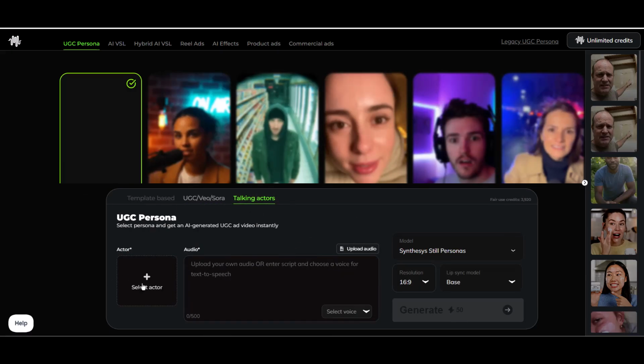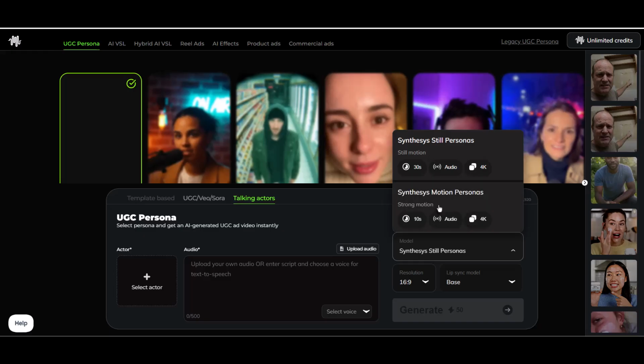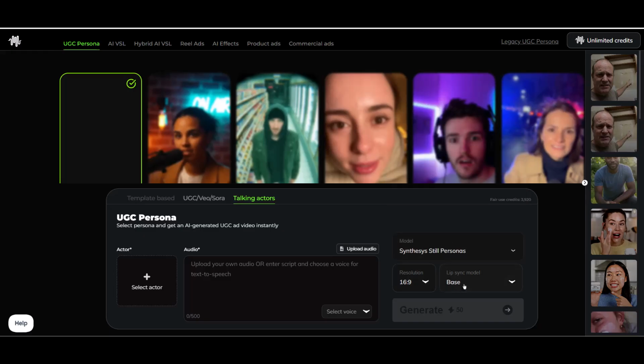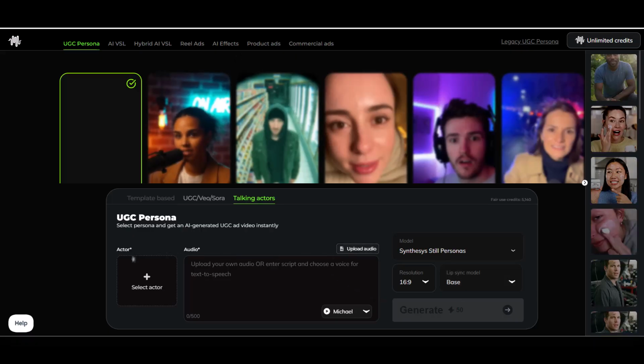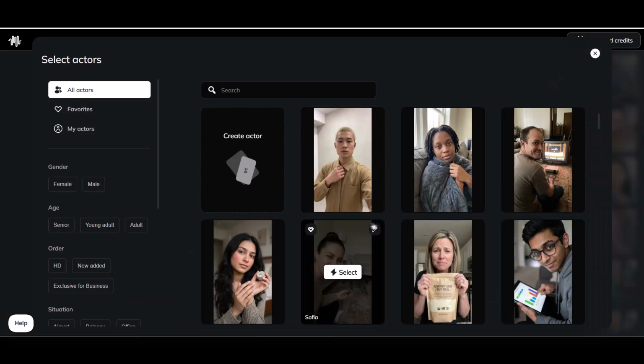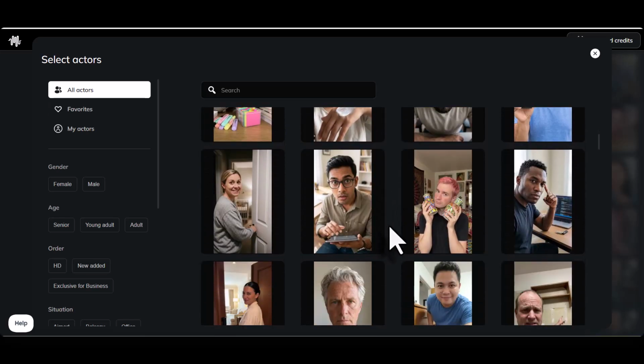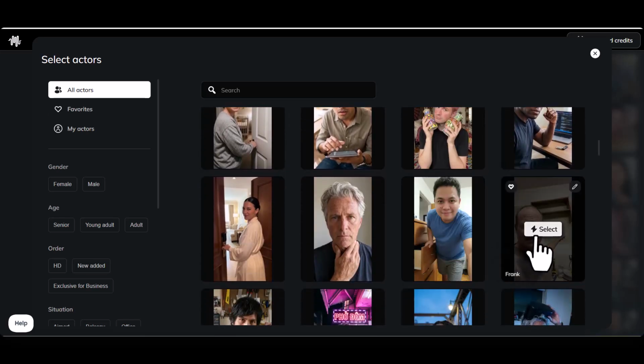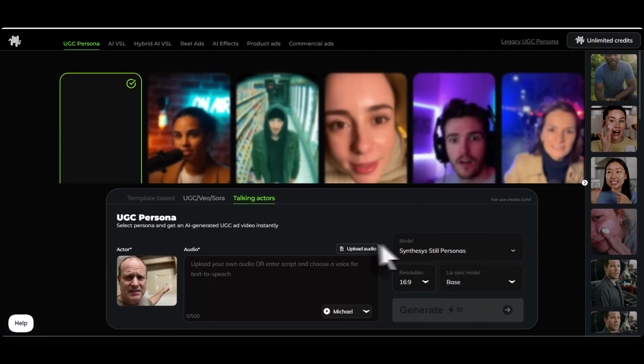Next is talking actors. This option gives you more selectability, starting with your specific actor. The difference here is you can select the actor's voice, upload an audio file, choose between a still or motion production, even choose your lip sync quality. Let's create a quick UGC video using talking actors. I'll go in and select the actor I want to use. Let's choose this one. I'll keep the still motion video and then paste my prompt.